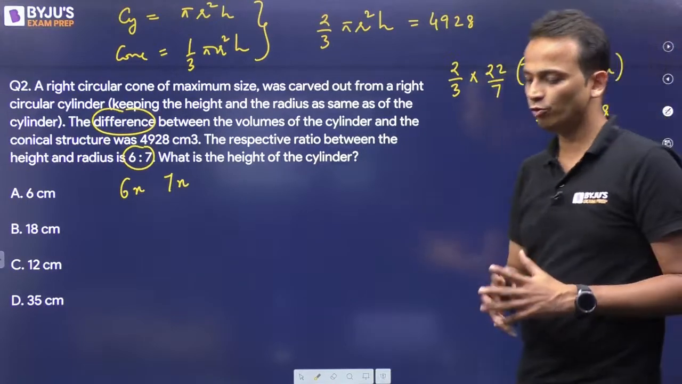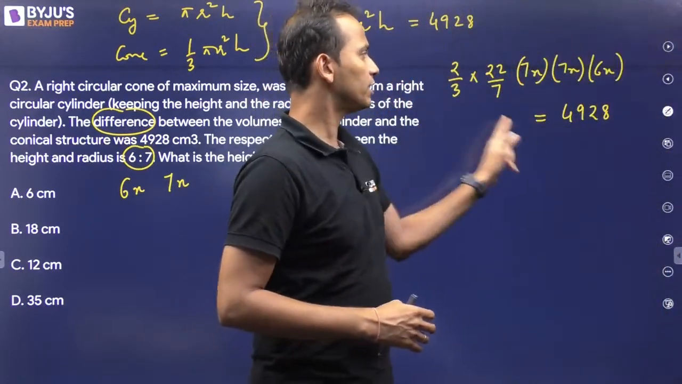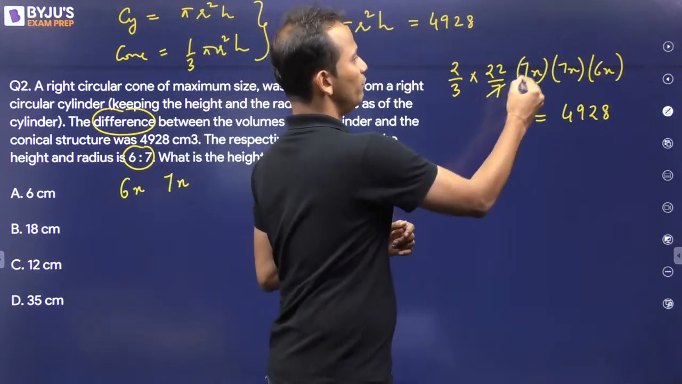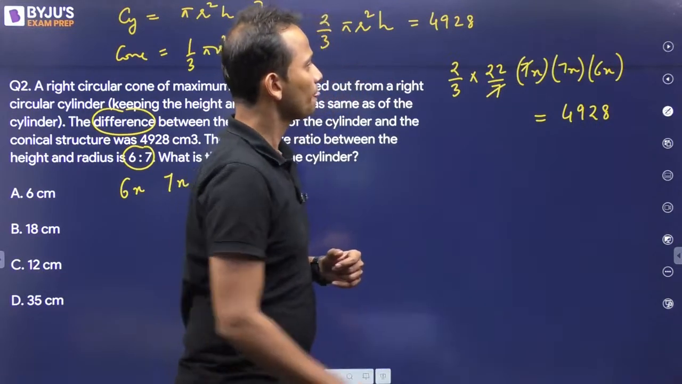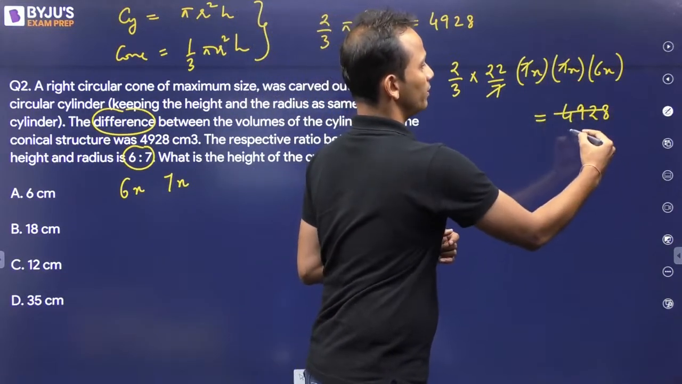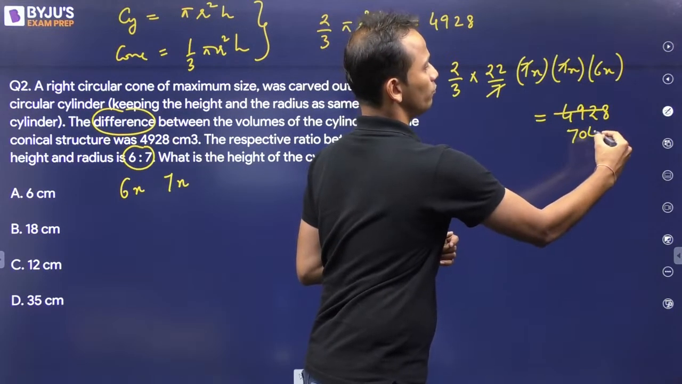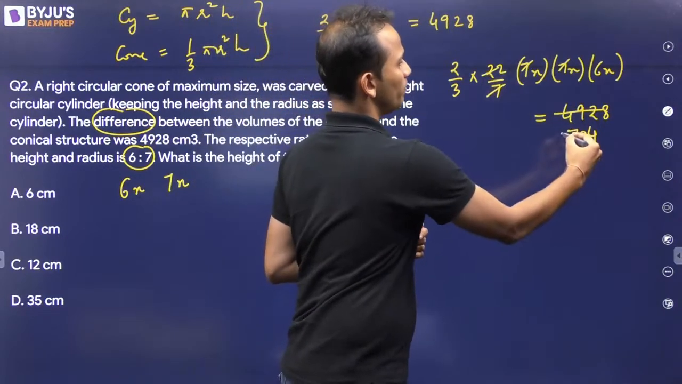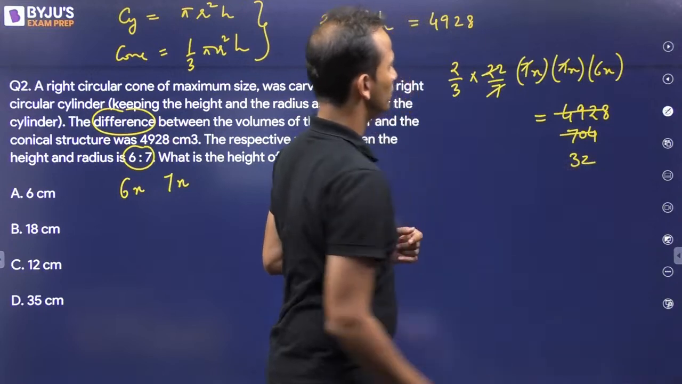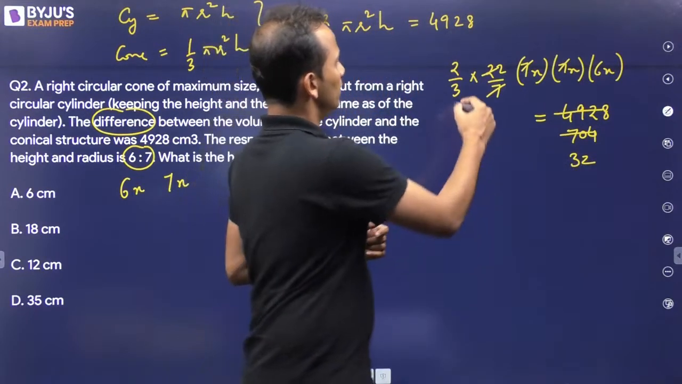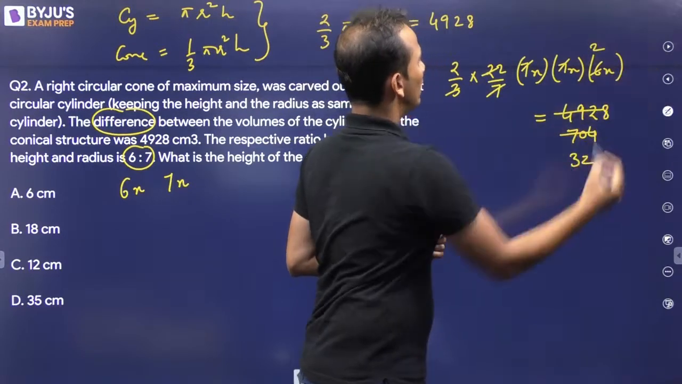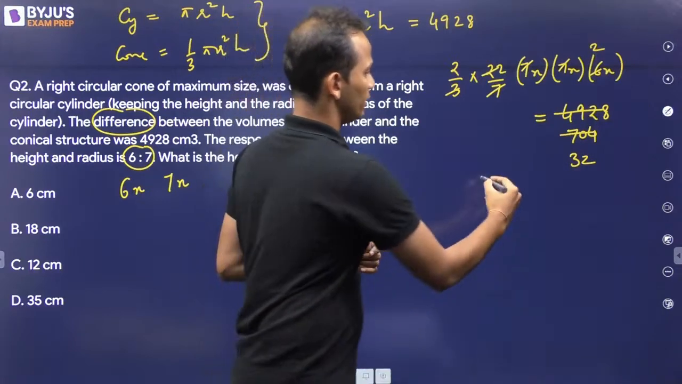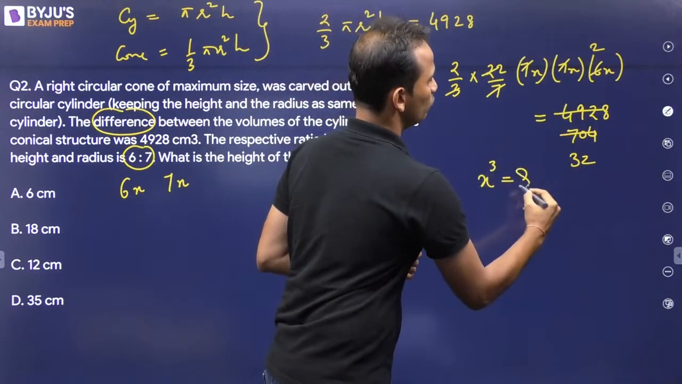All right, this is equal to 4928. Now from this expression, we can find out the value of x, right? So 7 will get cancelled from here, then 7 will get cancelled from here, 704. Okay, 22 will get cancelled from here, so 3 2 32, right? 3 and 6, here 2 will get cancelled, 4 will get cancelled with 32, so it will be 32/4, that is 8. So x cube will be equal to 8, right?